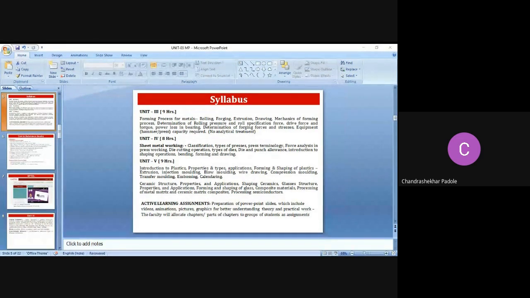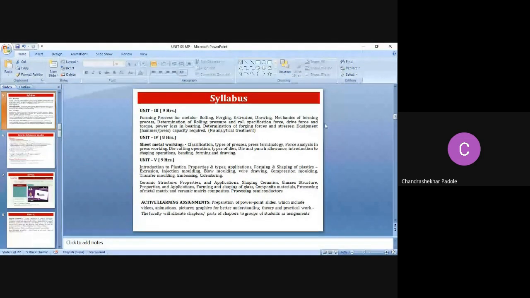Though this unit number 4 syllabus is completed in 2.5 lines only, it is an interesting unit, and again some subtopics are there, right? So again, this is the most important unit in manufacturing processes.